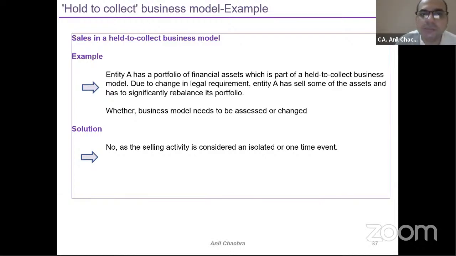Suppose entity A has a portfolio of financial assets which is part of a hold to collect business model. Due to a change in legal requirement, entity A has sold some of the assets and has to significantly rebalance its portfolio. So due to the legal requirement, some assets have been sold. Now the question is whether the company needs to revisit its business model, meaning whether it needs to reclassify from one category of measurement of financial assets to another. It's a one-time scenario, right? So the company doesn't need to revisit the business model assessment.